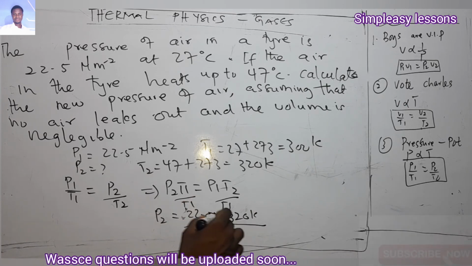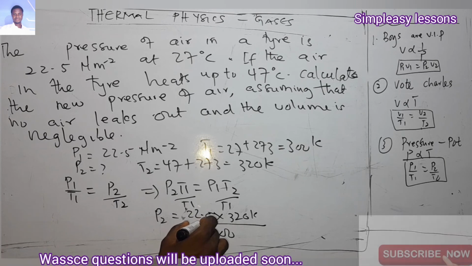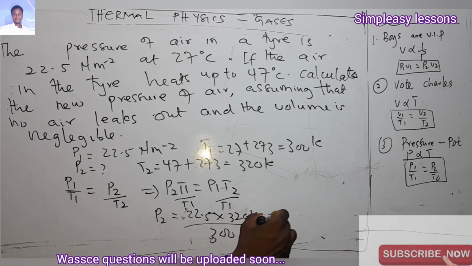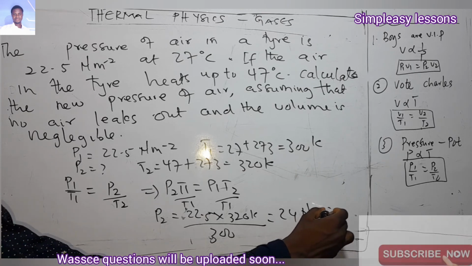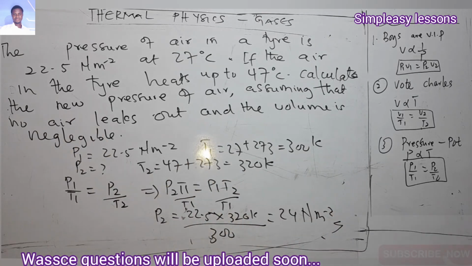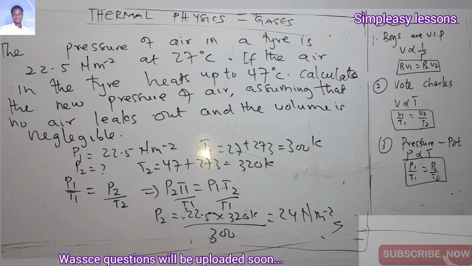T1 was 300, right? 300. So if you put all these in your calculator, you are going to get 24 Newton per meter square, and that is it for the pressure law.